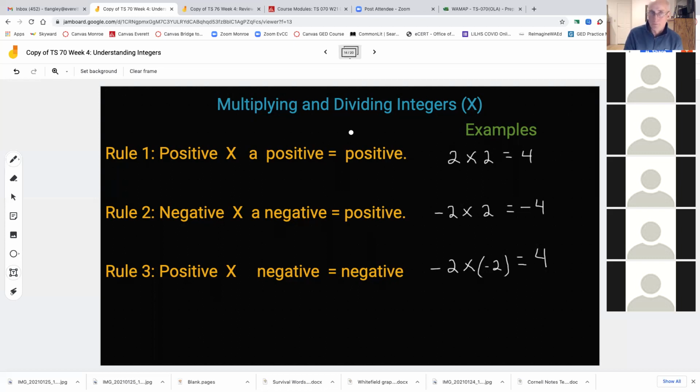I see my examples are backwards over here. I apologize for that, guys. I'm going to fix that. Negative times a negative is a positive. Sorry, guys. And then a positive times a negative would be a negative. I think I typed them wrong and then I came back and fixed it, but I forgot to fix this part. That's how that should look, guys. I apologize for that.